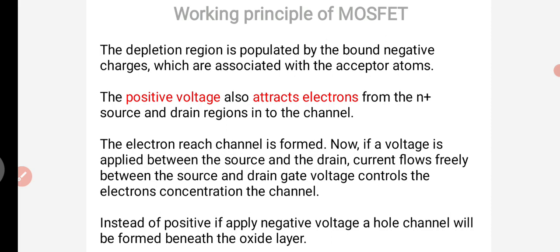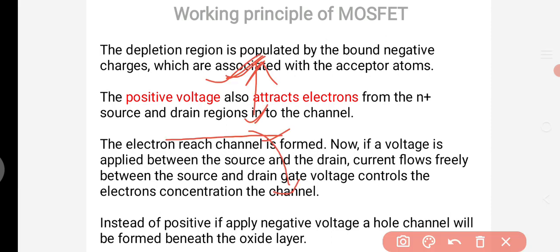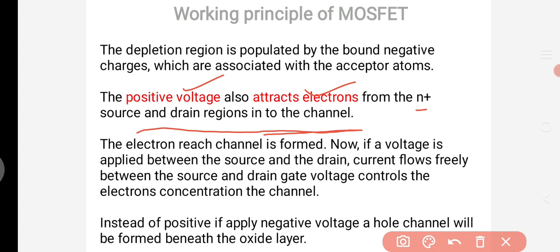When we give the positive supply, it will attract electrons from the N plus source and drain regions into the channel, so there are more electrons from source to drain, which forms a channel between the source and drain.